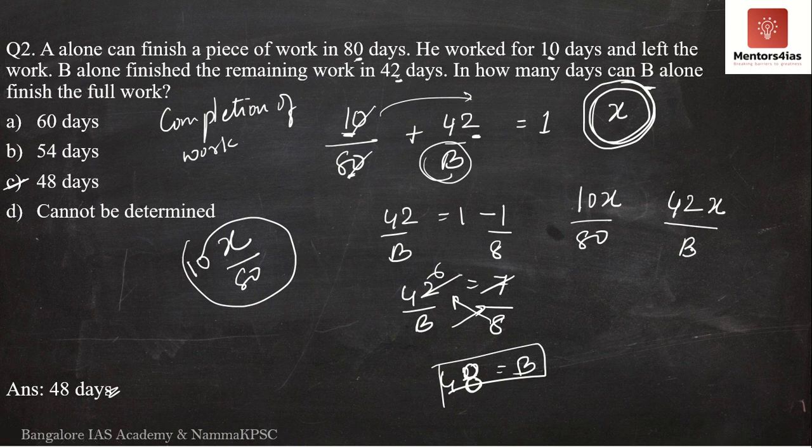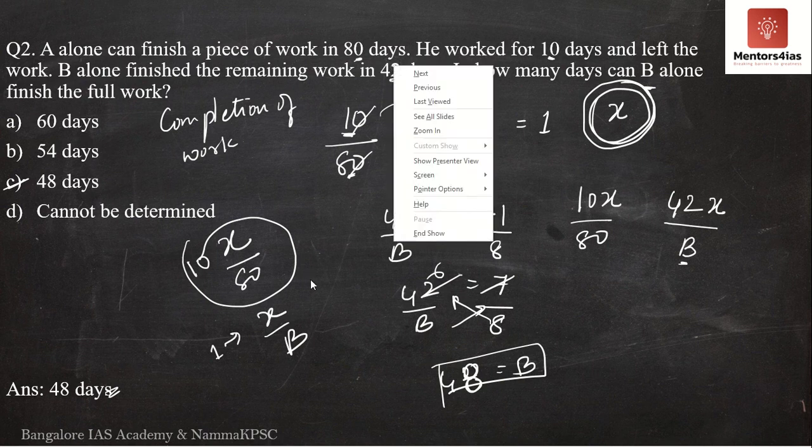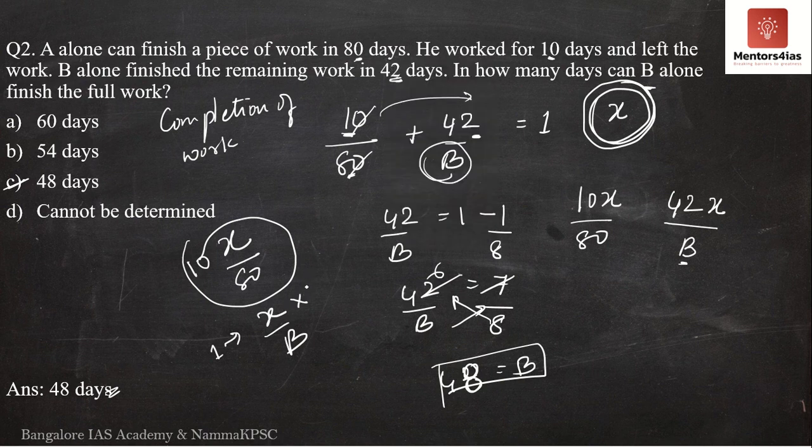Similarly, I am assuming let B be the number of days taken by B to complete the entire amount of work. So if B takes this number of days to complete the entire amount of work, in one day how much work would he complete? Nothing but X by B. But he works for how many days? 42. So in 42 days, how much work would he complete? 42 into X by B.